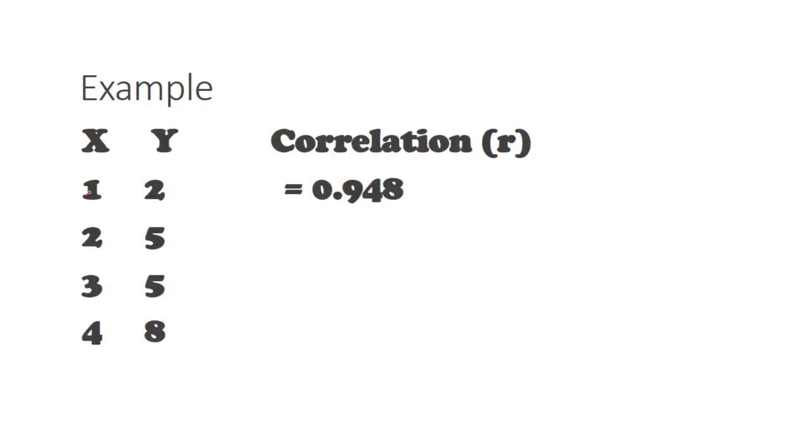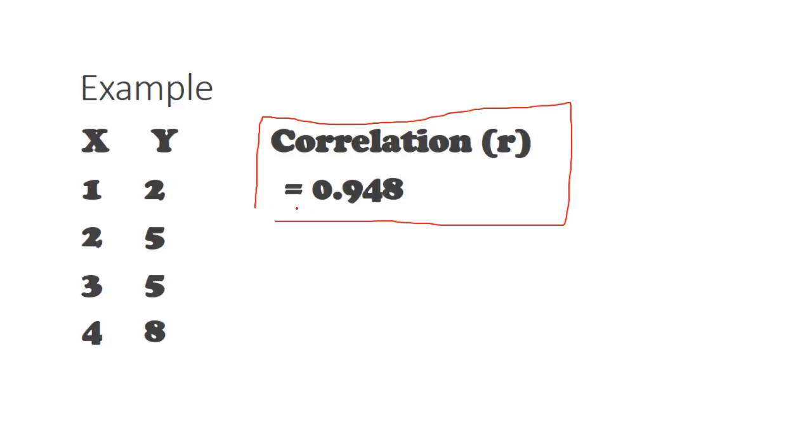Notice 1, 2, 3, 4, 2, 5, 5, 8. So that's twice that. That's twice that. But that one's a little more than twice, and that one's a little less than twice. It's not perfect. It's good, but it's not perfect. And if we do the math here, we get a correlation of 0.948. 1 would be perfect. 0.948 is close to 1.